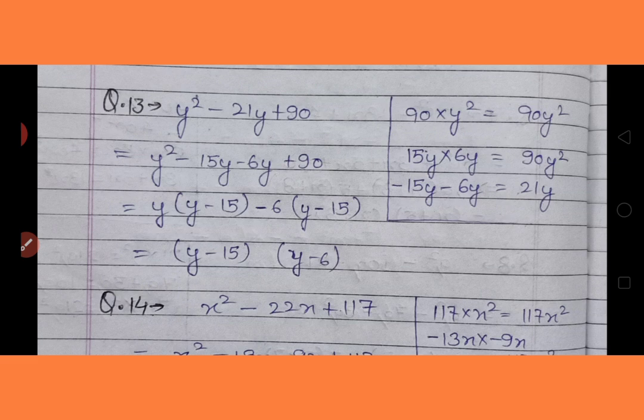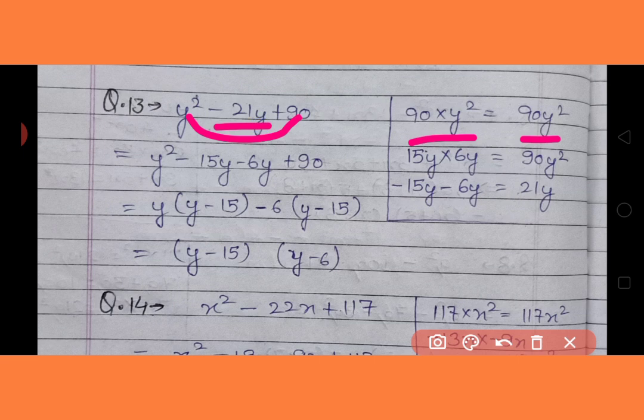Next question is the same, y square minus 21y plus 90. Here the first and third terms will multiply, so 90 multiplying with y square is 90y square. The middle term 21y should be broken into a form whose multiplication will be 90y square, but whose addition should be 21y.